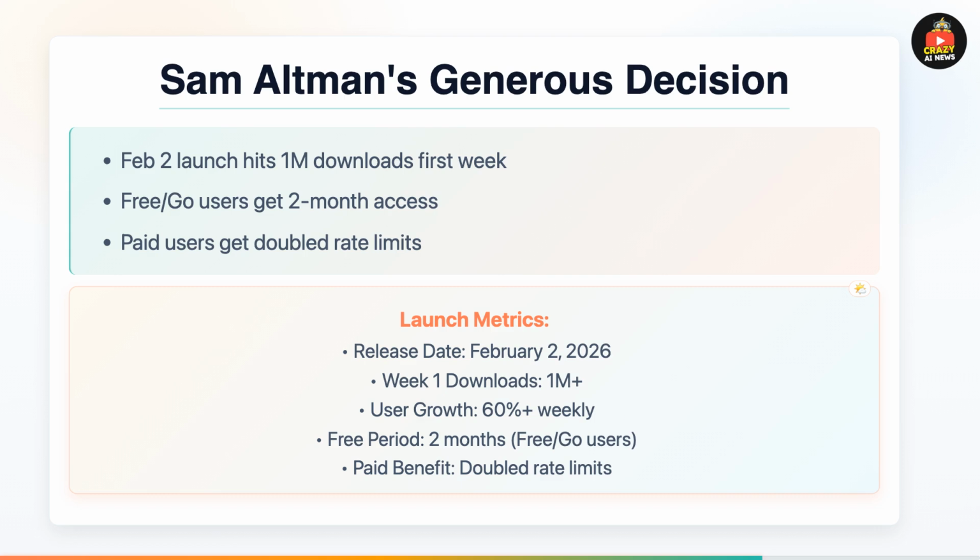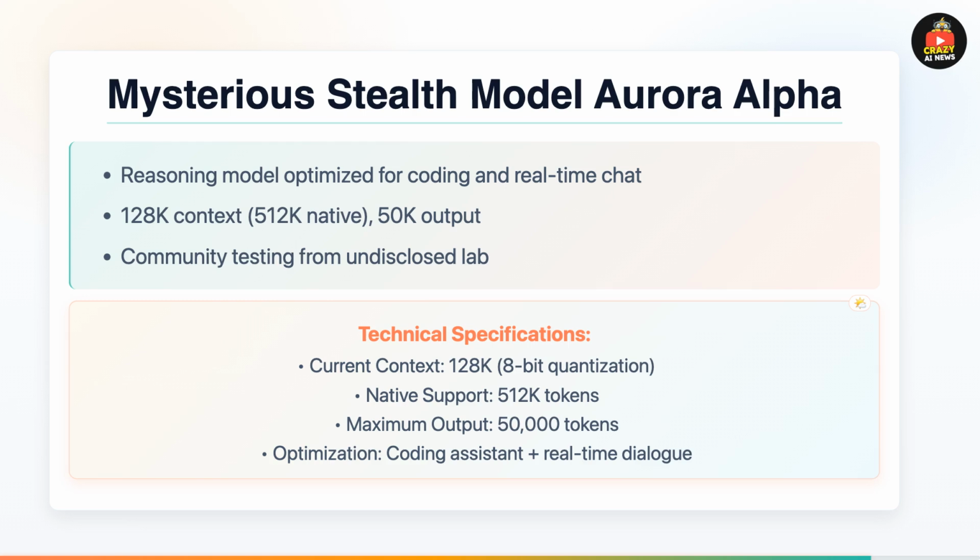Instead of immediately restricting access, he announced that free and Go users get 2 months of access to celebrate the launch, and all paid tiers got doubled rate limits. Codex is normally for Plus, Pro, Business, Enterprise, and Education subscribers, but this 2-month window lets everyone experience parallel AI coding agents.